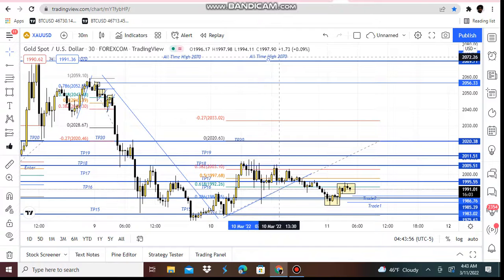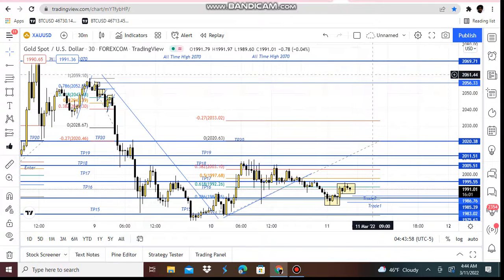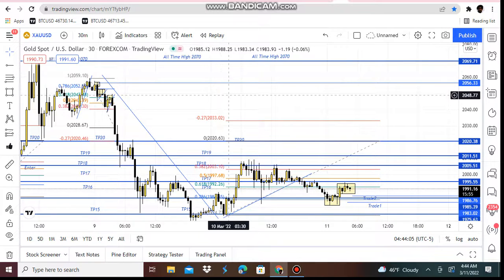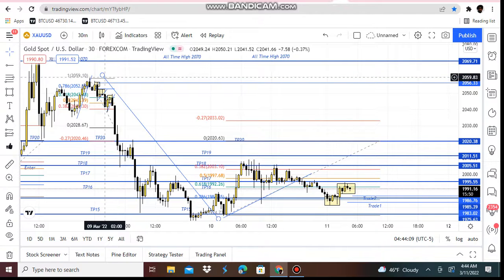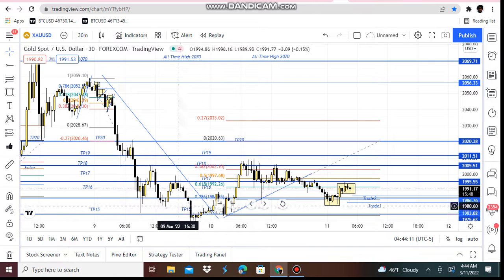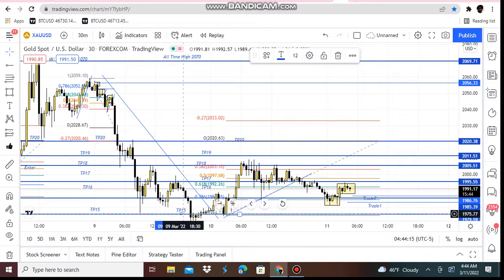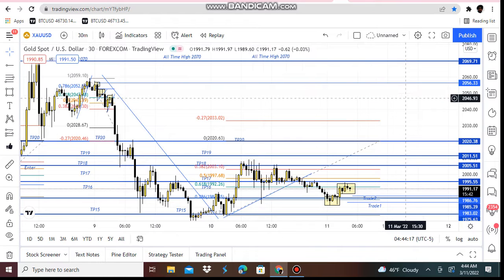All-time high is up here. All-time high is at 2070. Okay, so cool. It's cool, right? All right. So see, we have a downtrend from 2059 all the way down to take profit 15, 1975, right? Goes all the way down to 1975, boom.